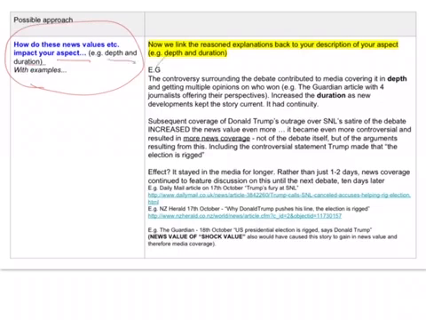Okay, so you can have a read of this section here, and I've talked about how the news value in the story, how the controversy, okay, and the prominence and personality all contributed to the duration and the depth of the coverage, right? So I've linked it back to my Guardian article, where the controversy meant that the Guardian put 4 different journalists offering their perspectives in the story, rather than just the one. Okay, I've also talked about the subsequent coverage of Donald Trump's outrage in the SNL satire.